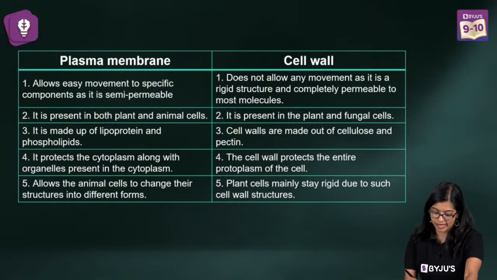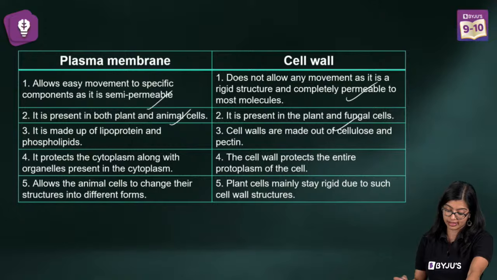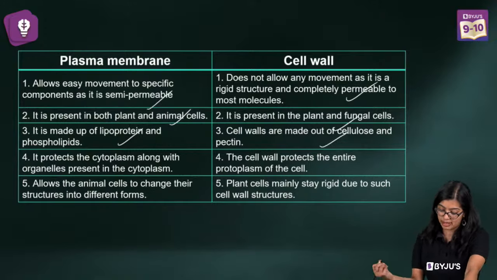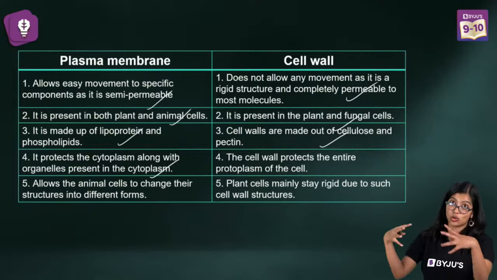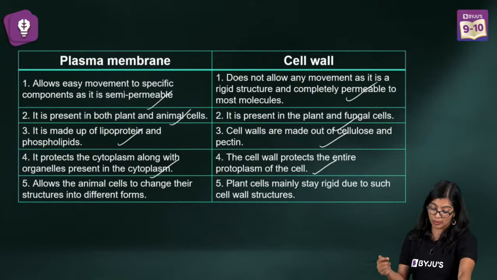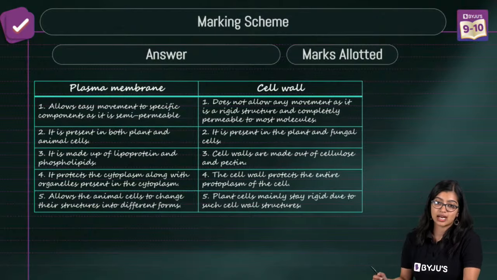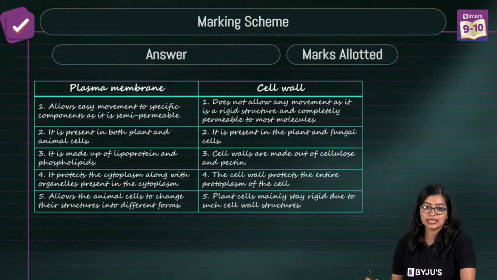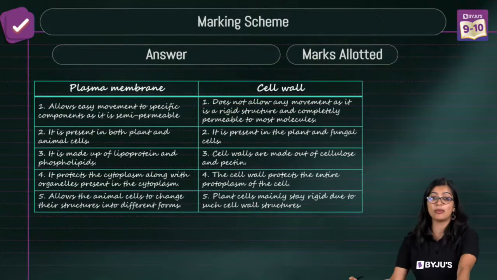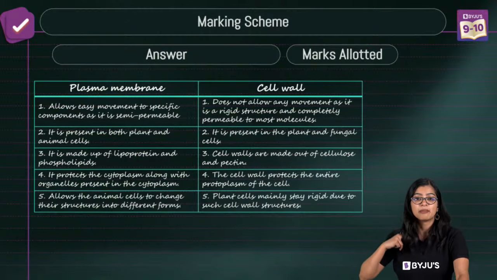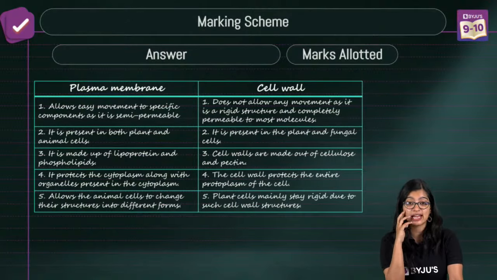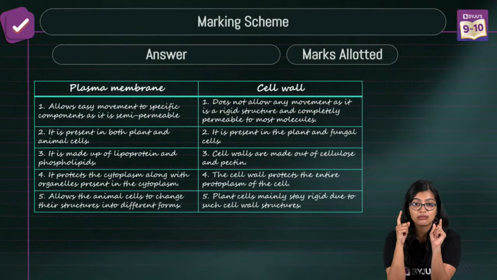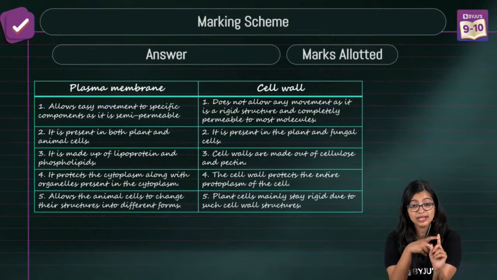So this, of course, is the broad pointer, right? This is selectively permeable, completely permeable, found both in plants and animals, in plant and fungal. This is made up of phospholipid and protein, made up of cellulose. It encloses the cytoplasm. It encloses the protoplasm that is there. We see that it is flexible. This is rigid. So this is how you write the answer mainly, right? So are we clear with this? Are we clear? Vanshita, you probably missed the entire chapter explanation, but it's okay, we are doing it. Semi-permeable and selectively permeable, yes, plasma membrane has proteins, right? Second thing, semi-permeable and selectively permeable.